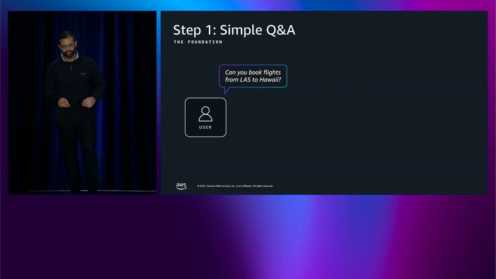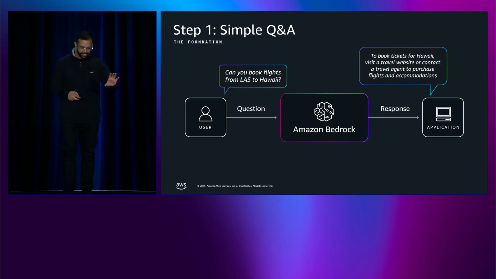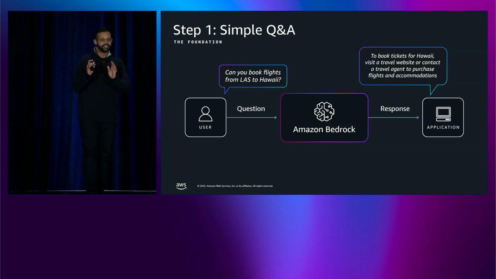Step one is simple Q&A. This is the baseline pattern. I ask, can you book flights from Vegas to Hawaii? The query routes directly to Bedrock. There's no pre-processing, there's no context assembly, just raw user input. The LLM comes back with a response using only its pre-trained knowledge. And this is typically very generic. There is no personalization here, nothing particular to me as a user.